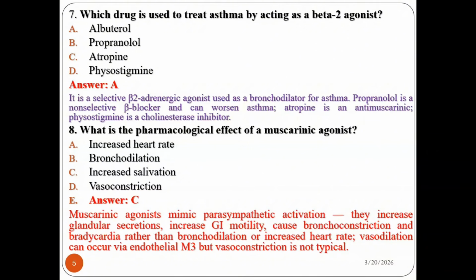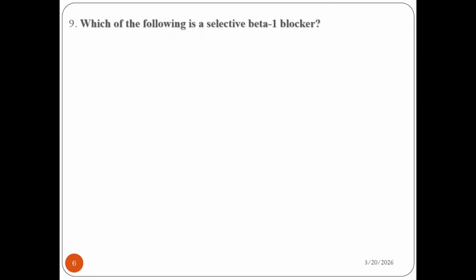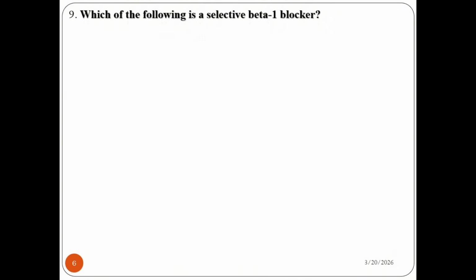So C is the correct answer. We are still speaking about medicinal chemistry-I, chapter 2, the pharmacology of ANS drugs. This question is very important for boosting your knowledge of medicinal chemistry-I as well as pharmacology-I, because ANS drugs appear in both according to your curriculum.